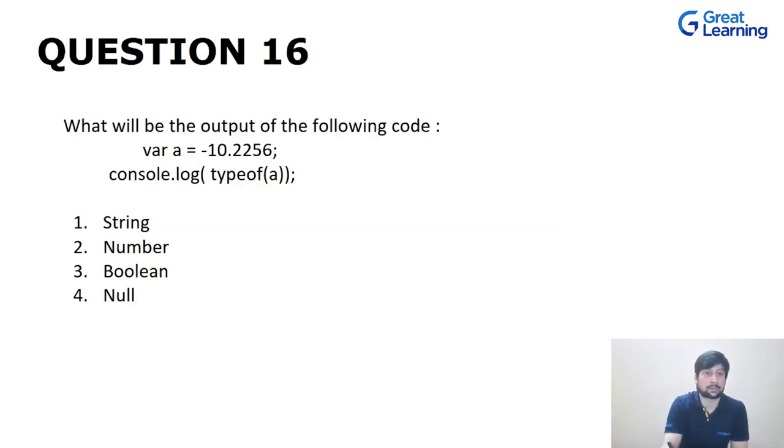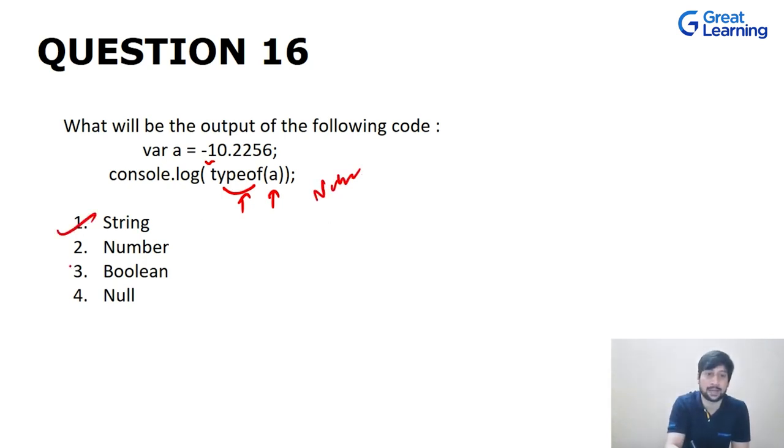Now let's move on to our next question, which is: what will be the output of the following code? You have var a, which is a negative number, -10.2256, and you're trying to print the typeof, which is an operator, to find the type of this variable. You have passed in a. Since it is a number, a negative number, and a decimal number, we don't have anything explicit for these types of numbers, and all of these will fall under the number data type.